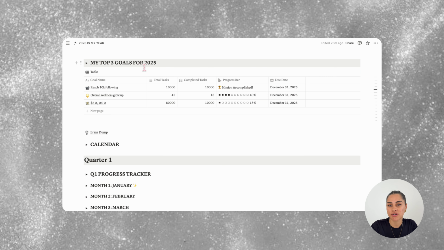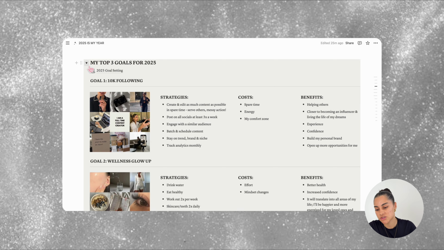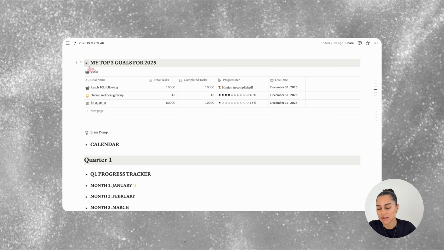Next is the progress bars. The purpose of this is to track your goals with visual progress bars to stay motivated and celebrate milestones along the way. So this has got a double purpose here. It's a title for the goals and strategies in here, and the title for the progress of your top goals here. So in each column is the goal name, total tasks, completed tasks, progress bar, and due date.